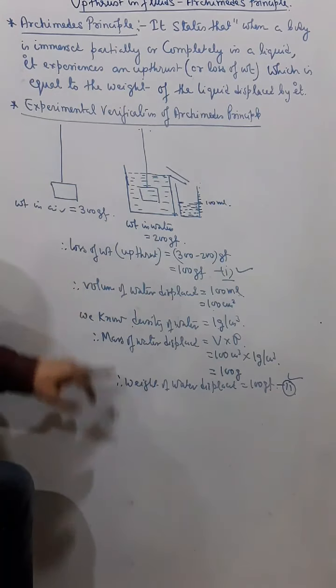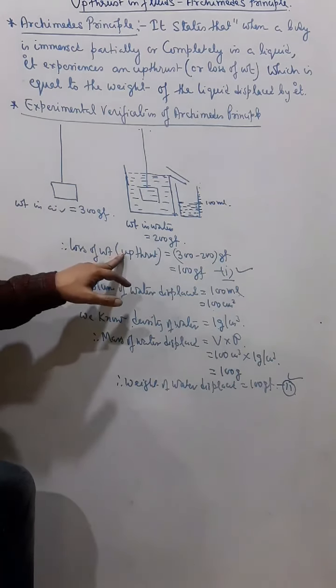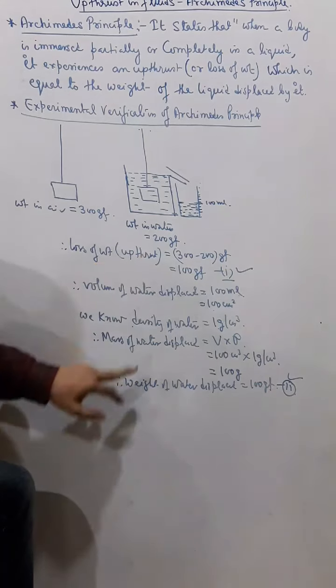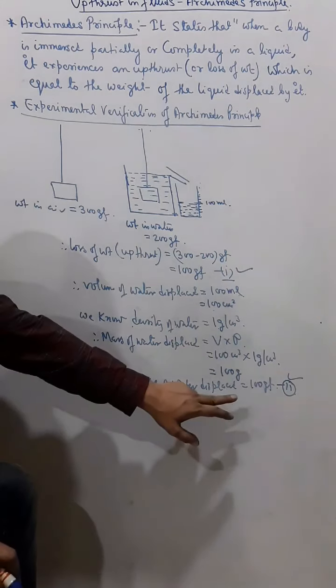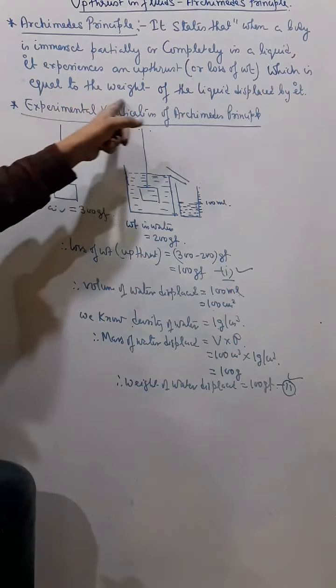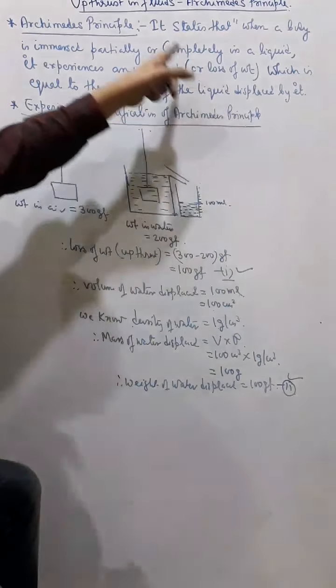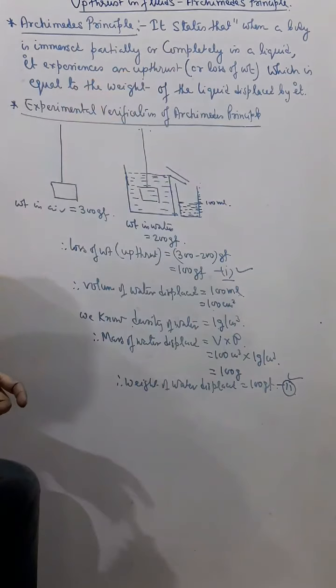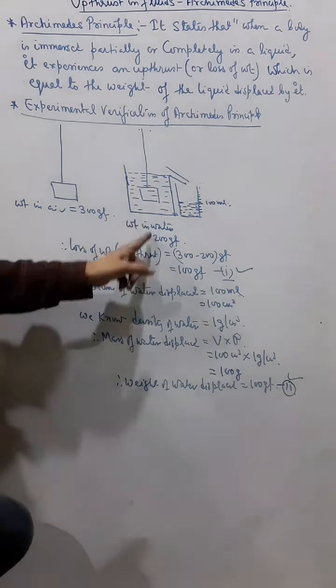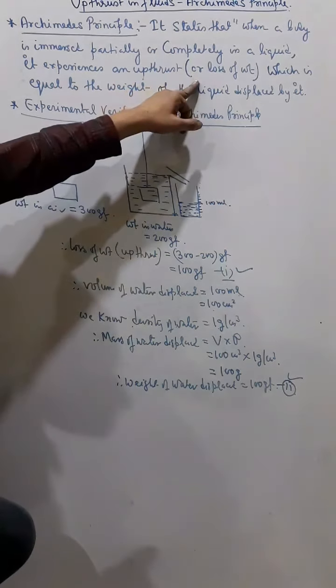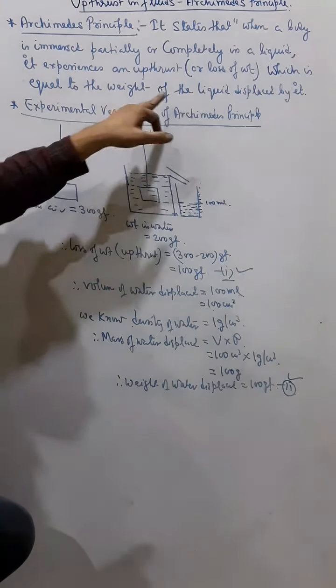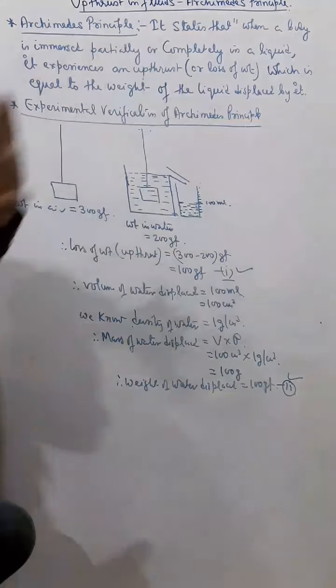So from 1 and 2, we can say that the loss of weight or upthrust is equal to the weight of water displaced. So that is what Archimedes principle states, that when a body is immersed partially or completely in a liquid, it experiences an upthrust or loss of weight, which is equal to the weight of the liquid displaced by it.